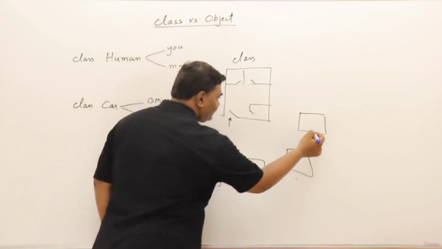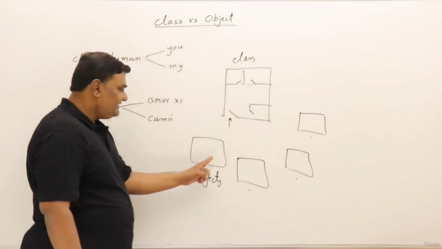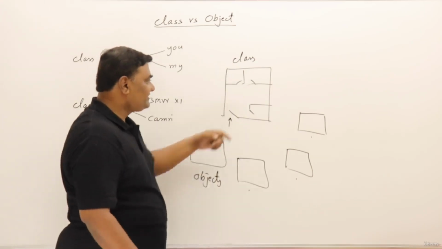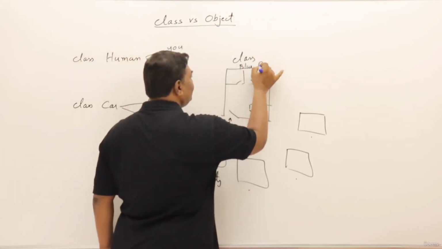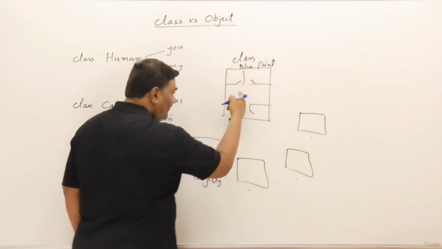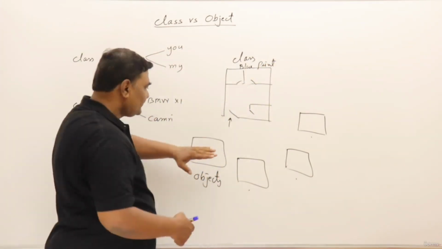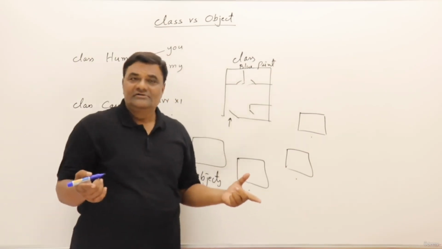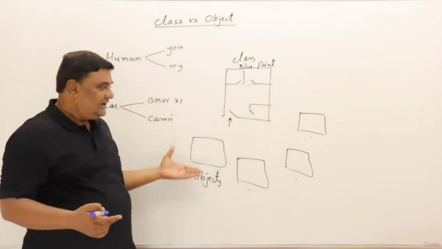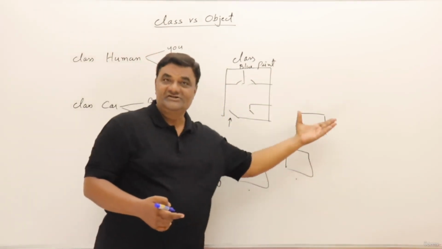These are objects. These houses are constructed based on this one. So what is this? This is nothing but a blueprint of this object. So this will have all those things that are defined here in the plan. So that's it. The civil engineer will make this, and based on this, construction is done.